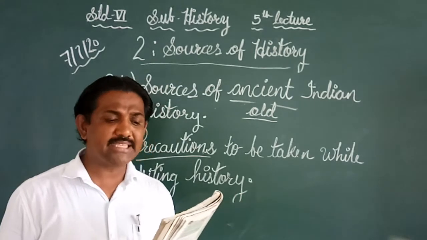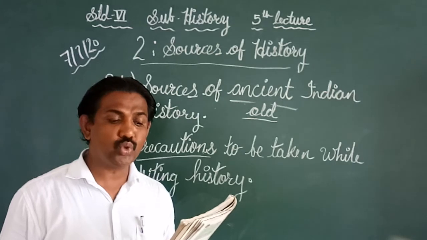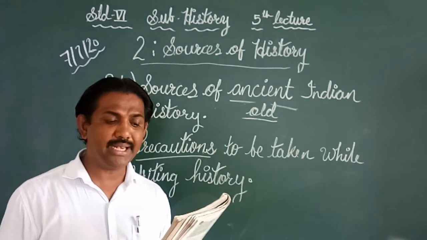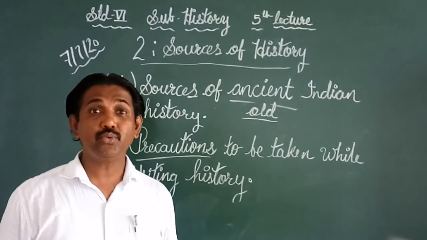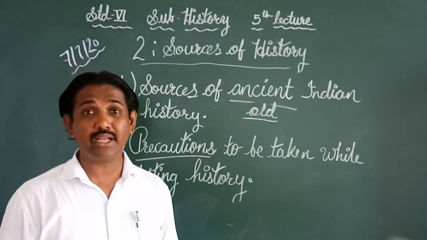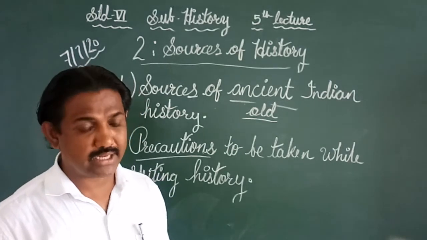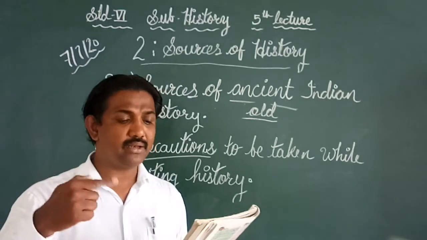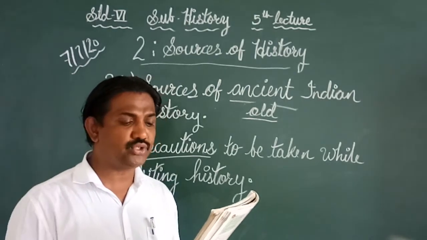It needs to be examined critically as to who wrote it, why, and when it was written. Means we have to examine who wrote it, why it was written and how it was written. We have to go for examination of that.